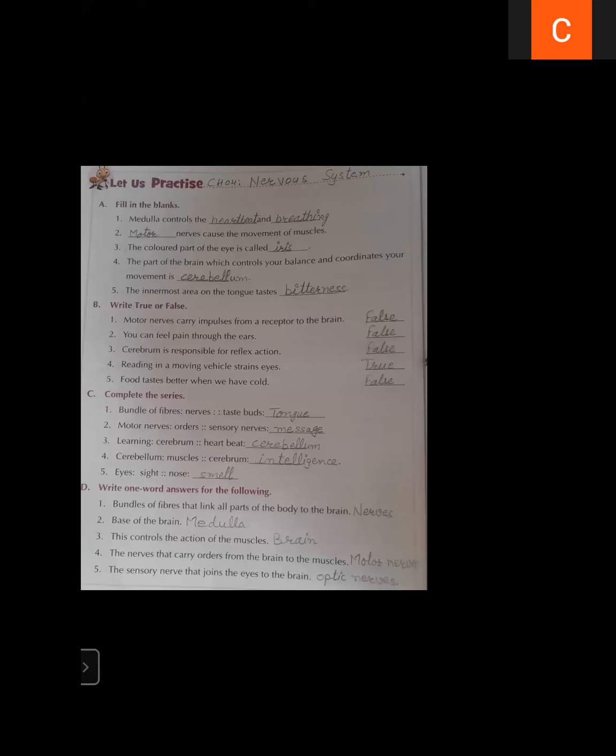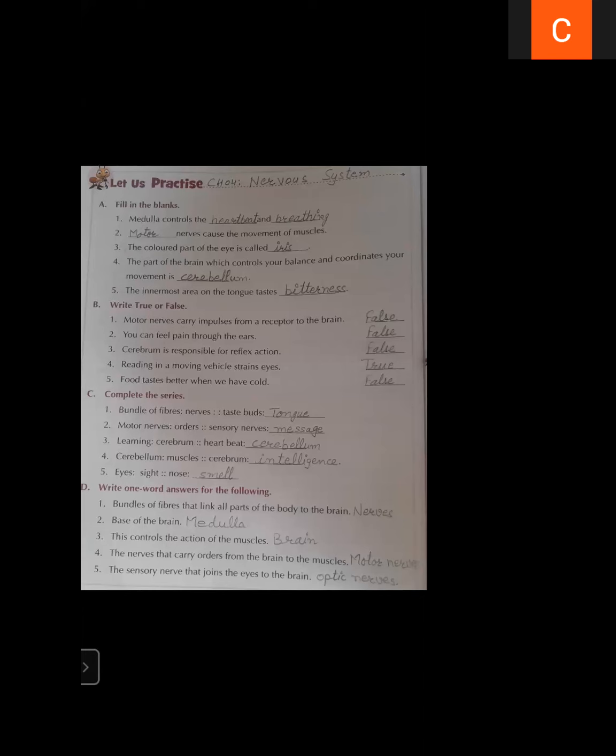Part C, complete the series. One series is given, and you have to complete it. Bundle of fibers is related to nerves. Taste buds are related to tongue. In this manner, you have to complete the series. Motor nerves give orders. Sensory nerves give messages. Motor nerves take orders from the brain to the organs. Sensory nerves take messages from the sense organs to the brain. So motor nerves, orders; sensory nerves, messages.